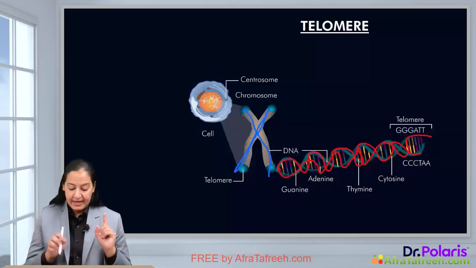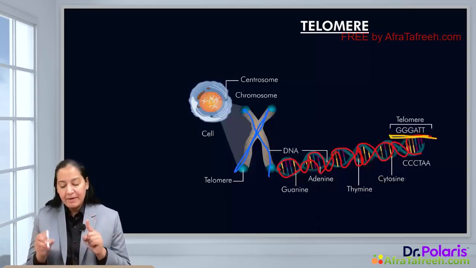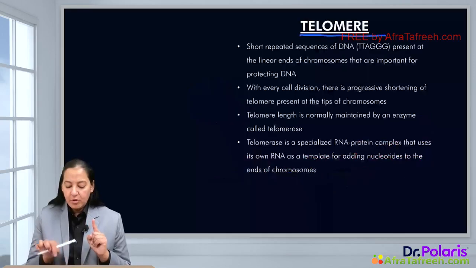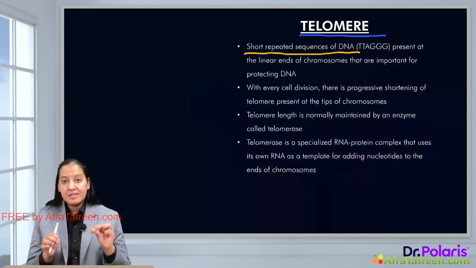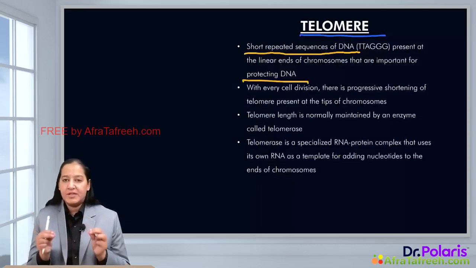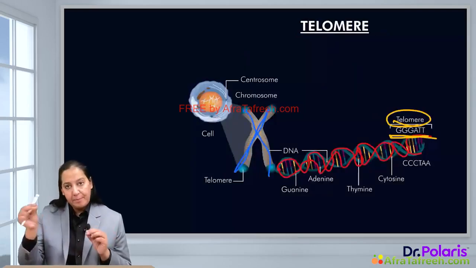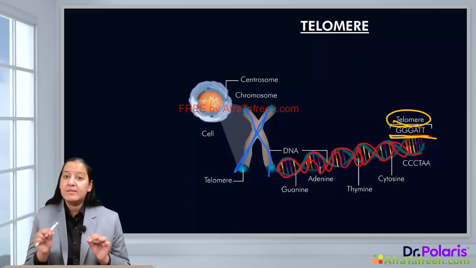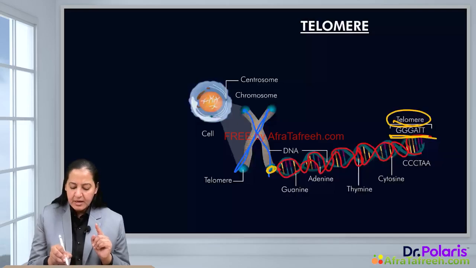At the end of the DNA, there is a repetitive sequence. Can you see the repetitive sequence is GGATT? This repetitive sequence is known as telomere. So what is telomere? It is a short repetitive sequence of DNA, right? It is present at the ends of the chromosome. And what is their purpose? They protect the DNA from injurious agents, physical, chemical and biological. So at both ends of all the chromosomes, these telomeres, the repetitive sequences, are always present. In this diagram, you can see I'm marking here at the ends of the chromosome, these are the telomeres.